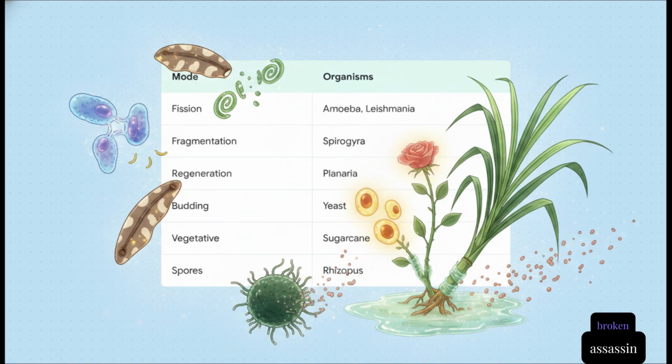Some plants use vegetative propagation, where parts like the root, stem, or leaves just sprout into entirely new plants. That's exactly why we can grow sugarcane or roses through grafting. And then you have bread mold, like Rhizopus, which uses spore formation, releasing these tiny, thick-walled spores that just wait around for a nice, moist surface to grow on.